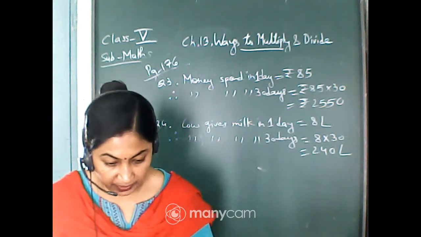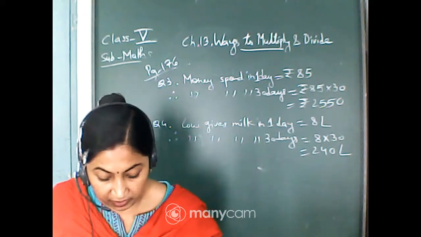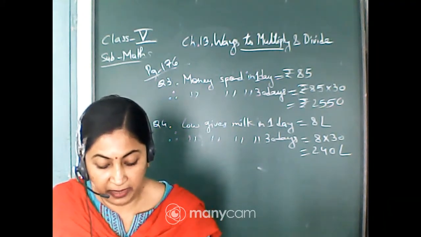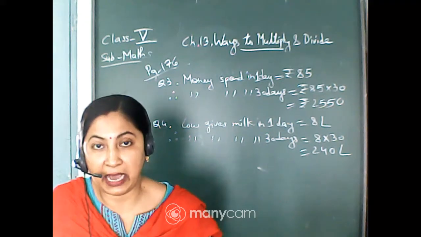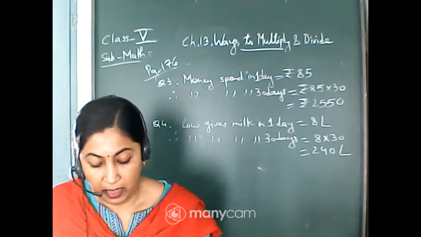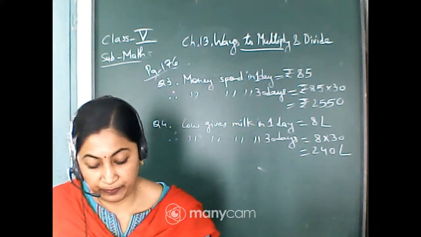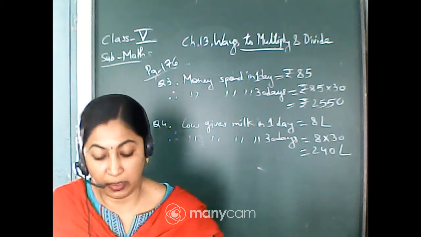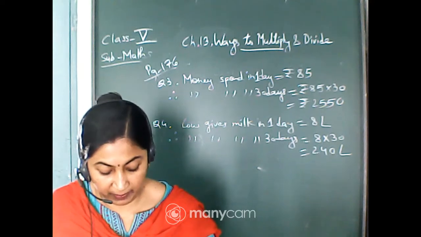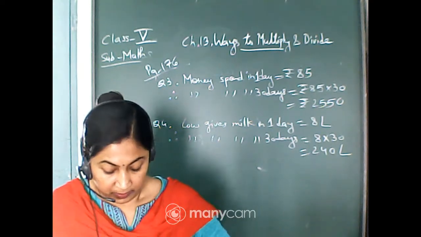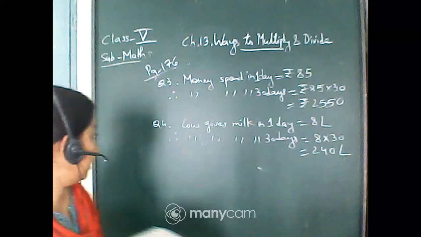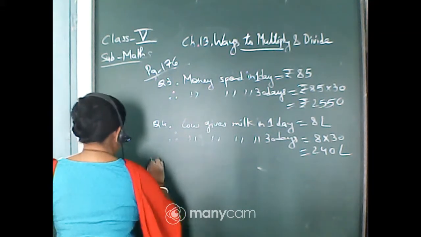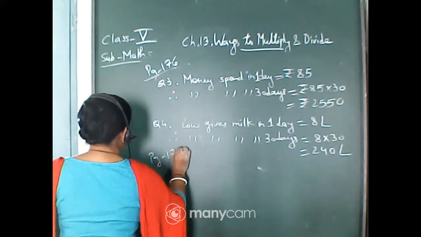Now come to the next page. Page 177. If the milk is sold at rupees 9 per liter, how much money will Kamla Bai make in 1 month? That means if it is 9 rupees per liter, then how much money will she get in 1 month? So again you will have to multiply by 9, isn't it? This is page 177.